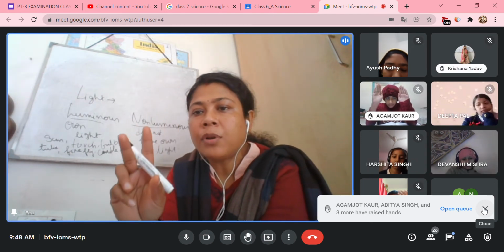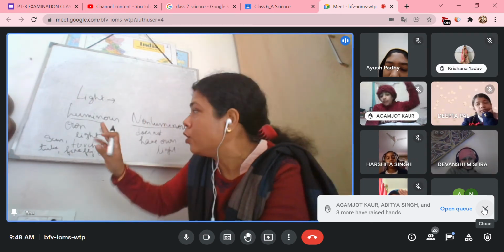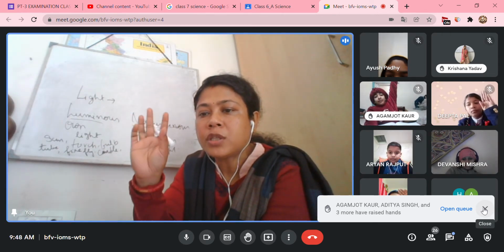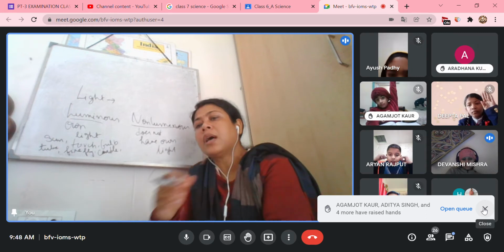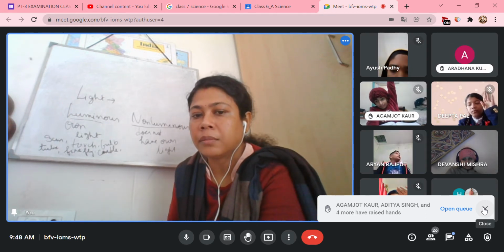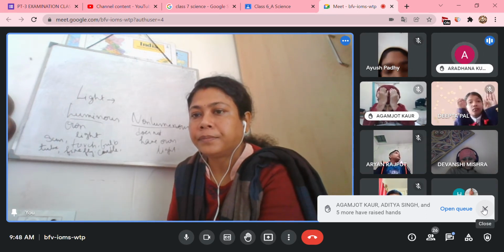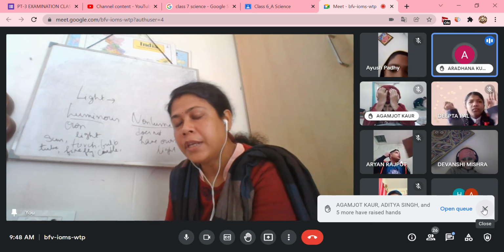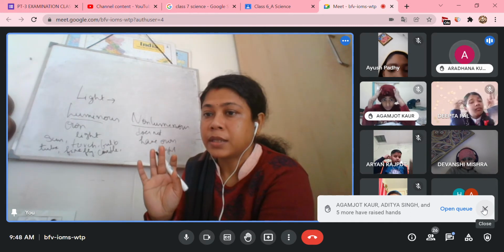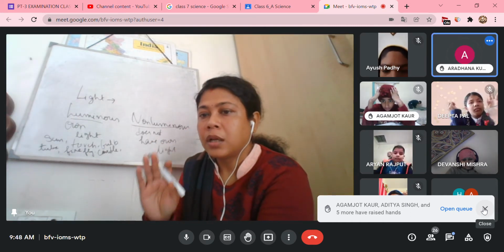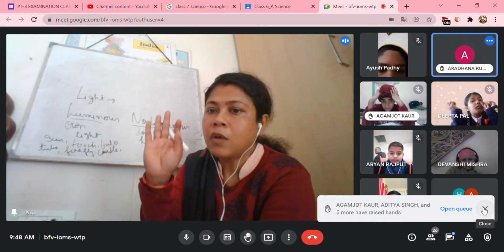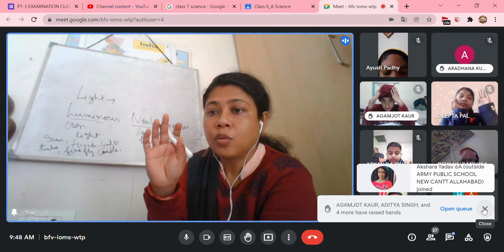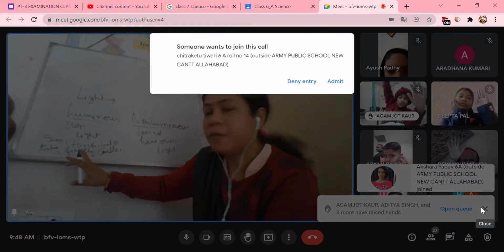So give an example of a non-living source of luminous light. Sun, torch, tube light, bulb, bonfire. Now, examples of a luminous animal source, or the living source, that will be firefly.